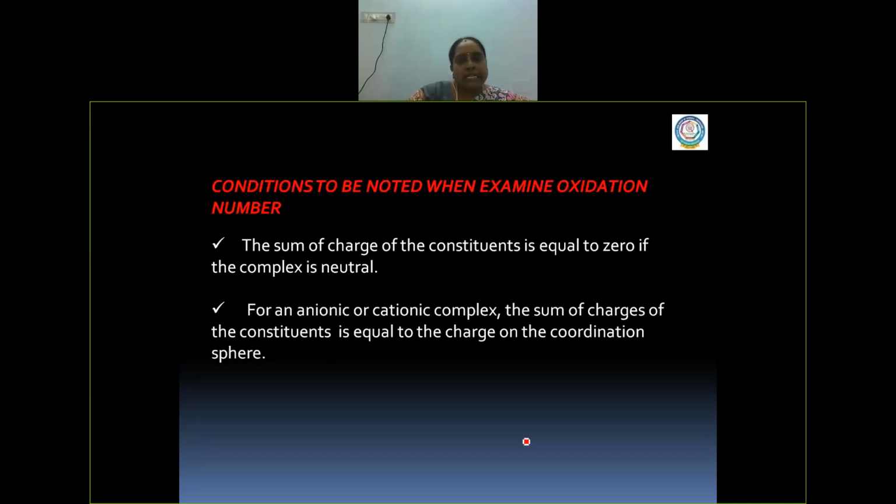Next, what are the conditions to be noted when examining the oxidation number? Actually, there are two conditions to be noted. First one is that the sum of the charges of the constituents is equal to 0 if the complex is neutral. For example, let us take a nickel compound where nickel is bonded with carbonyl.